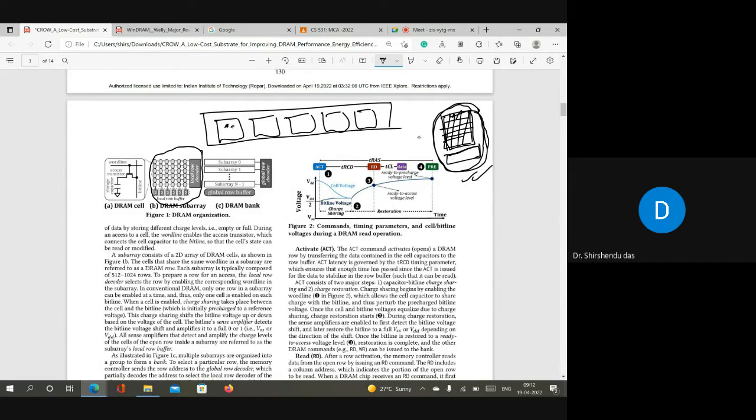If you want to read something, you have to activate a row. If you activate a row, then all the information will be available in the row buffer, right? And then from here you can read it. So all the explanation that I have given in this class will apply here. The only difference is that we explained these things in the form of a bank, assuming one sub-array per bank, but here they say n sub-arrays per bank. That is the difference.